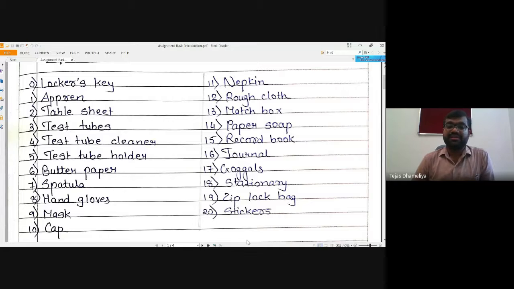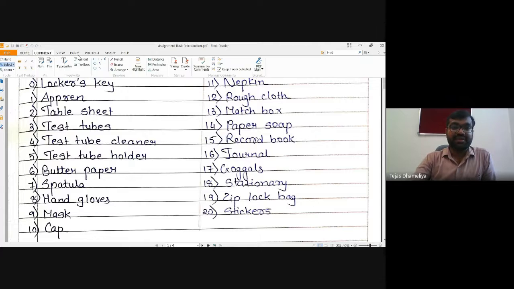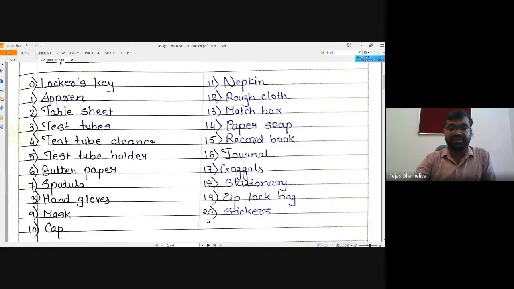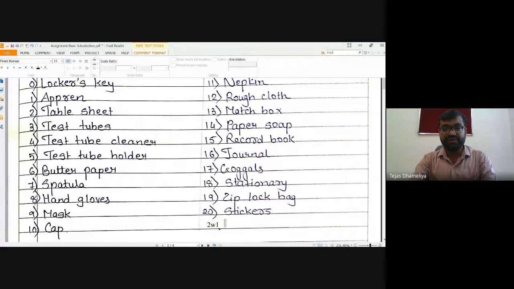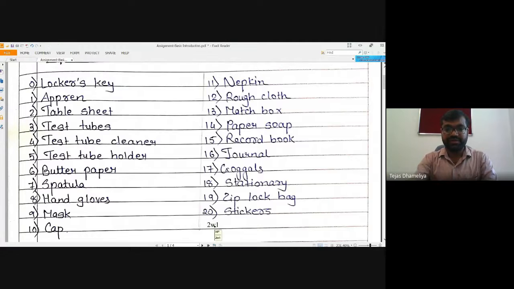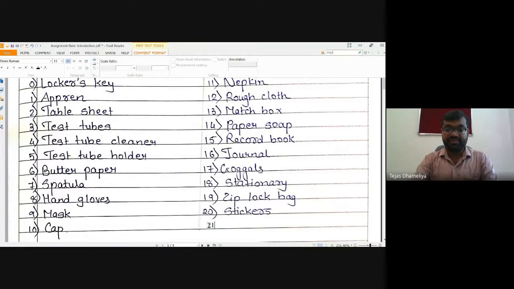At that time, a Ziploc bag is mandatory for submission of your compounds, along with stickers. Number 21, I may not have mentioned it over here, but number 21 is the most important requirement when you are working in a chemistry lab.